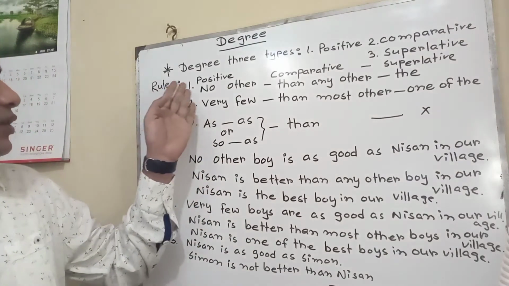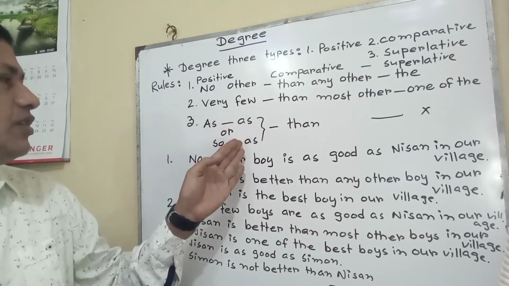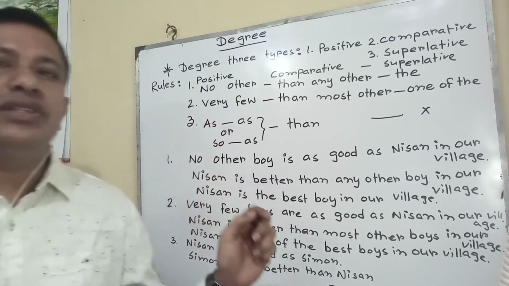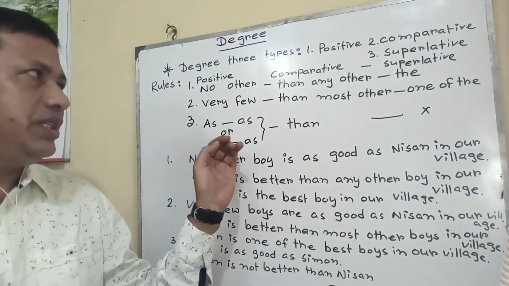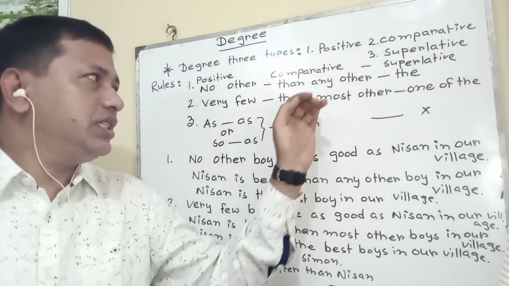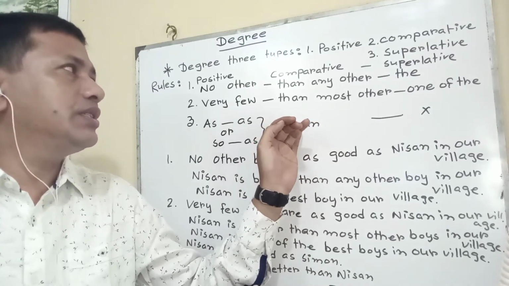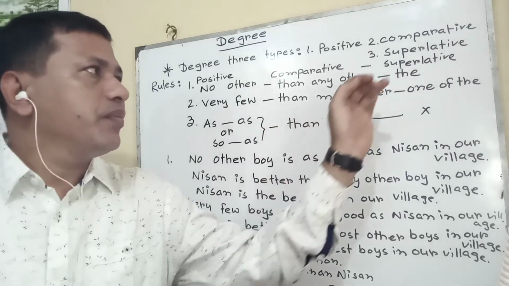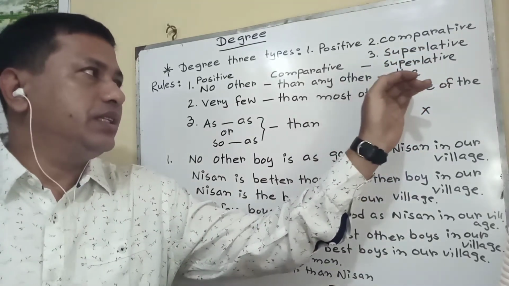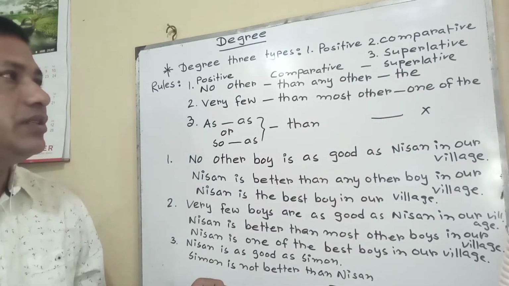So let's see the rules. For positive degree, we will see no other, very few, as as or so as. This type of criteria we will see. If we see this type of criteria, at the time we will say that the sentence is in positive degree. Comparative degree, then any other, then most other. If we see these types of words, at the time we will say that it is comparative degree. Superlative degree, after than, the, or one of the. If we find these types of words or this type of criteria, at the time we will say that it is in superlative degree.